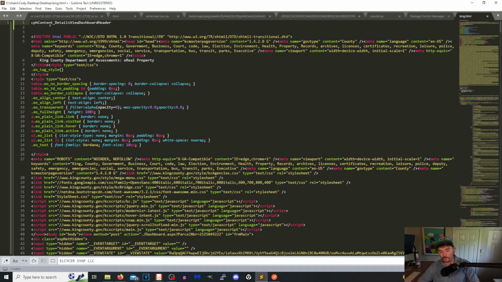Okay, so now that we have that element that we want to search for, we are then going to use something like Beautiful Soup to kind of parse everything down.